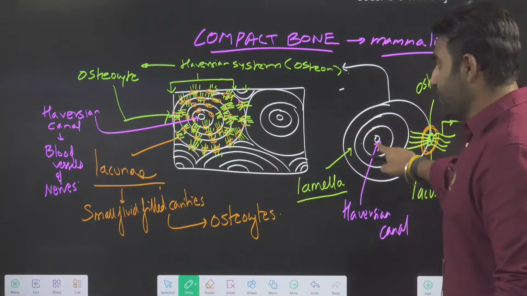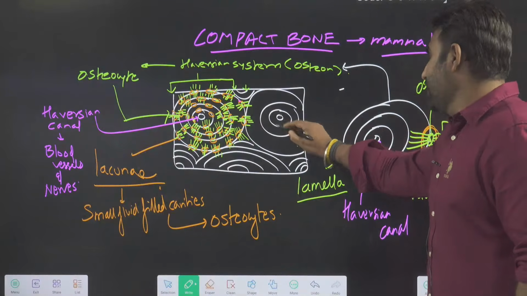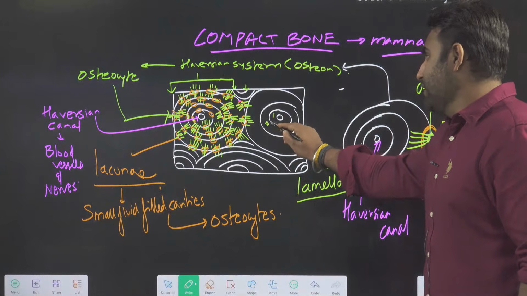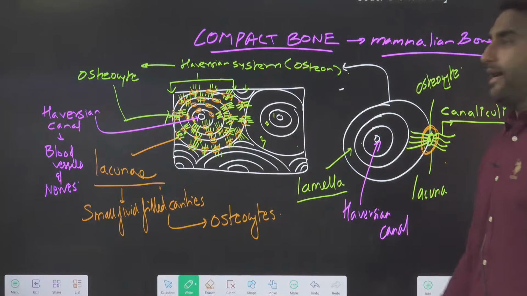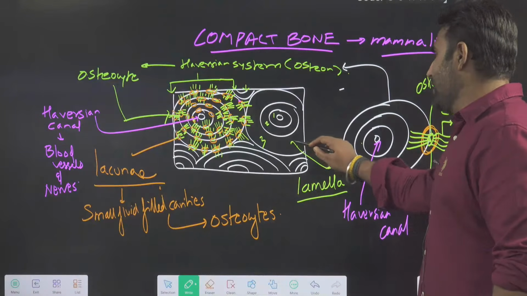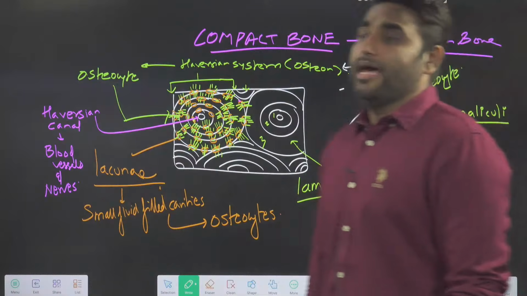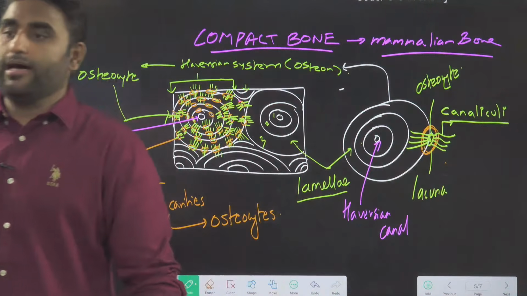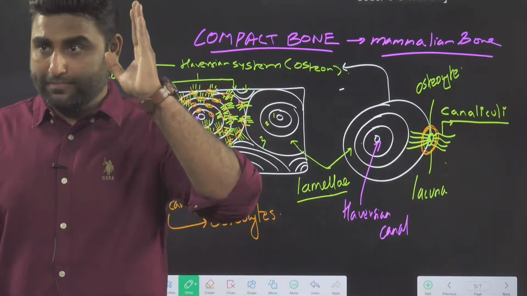Every single layer, layer number 1, layer number 2, layer number 3, are called lamella. In plural, you will say lamellae.